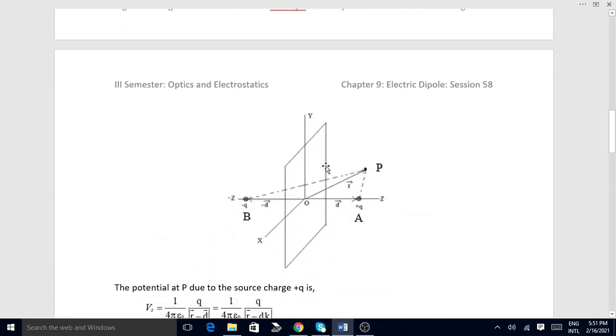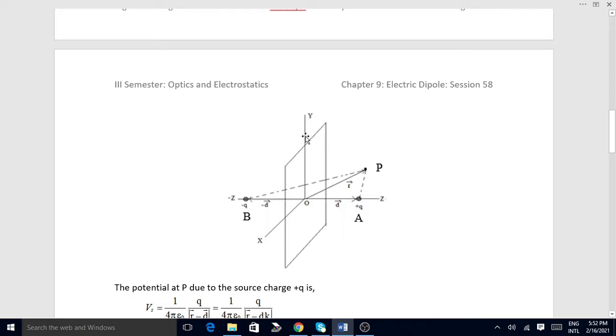It is a plane conductor, placed vertically. It's of infinite size, an infinite plane conductor placed in the vertical plane, that is along the xy axis.